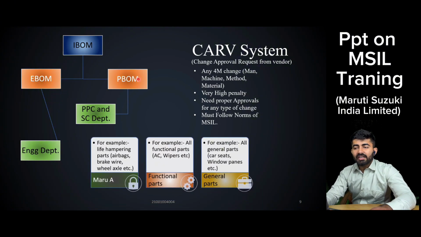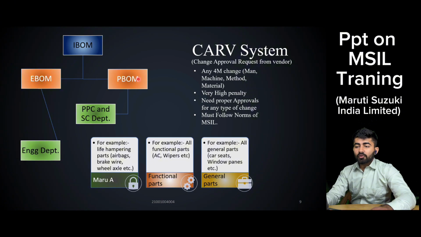Now coming to the next point, there are three major parts in a car: Maru A, functional parts, and general parts. Maru A is a Japanese term. This means life hampering parts, like airbags, brake wire, wheel, axle. Maru A parts are those parts which are checked at each and every stage, because these parts are life hampering. For example, if there is an accident and the airbags won't open, then there are very high chances that the person will not survive. If there is any brake failure, or if the wheel axle breaks, the same applies. So Maru A parts are monitored at each and every step with a proper checklist.